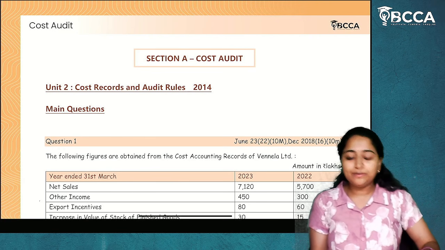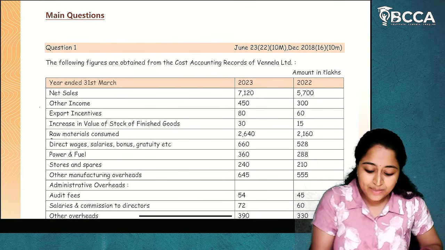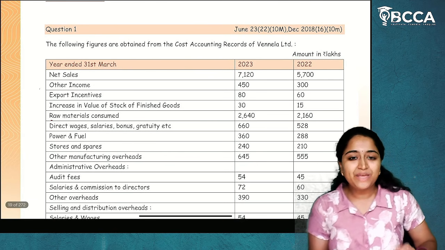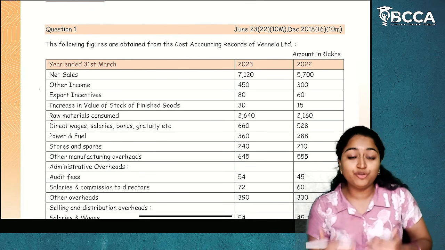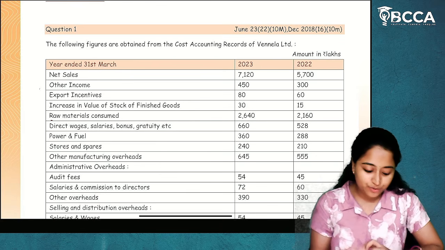Now, question number 1. This has been tested in the June 2023 attempt as well as in the December 2018 attempt. So we'll see the question and we will know how we have to present it in the examination and how we will solve this particular question.